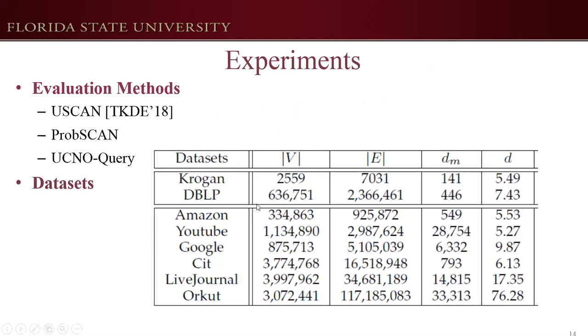And now I will report our experimental studies. In this experiment, we use real-world probabilistic networks. The statistics are shown in this table. In the first two datasets, the edge probabilities come from real-world applications, and in the other datasets, the edge probabilities are randomly assigned. We compare three algorithms in this experiment, where U-scan is the state-of-the-art solution, and POP-scan is the decomposition-based solution. UCNO-query is the algorithm based on the index.